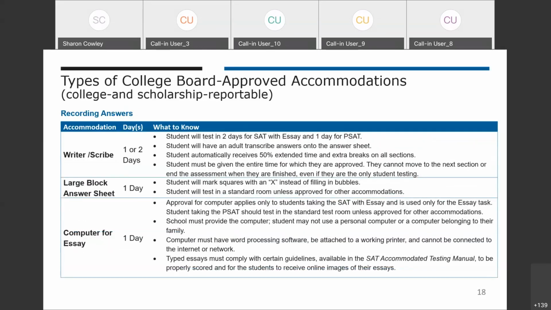For recording answers, there are a number of options depending on the student's need. The first is a writer or scribe. We also offer large block answer sheets, and for SAT, the option of using a computer for the essay. For writer or scribe, extended time is provided since the student is going to need to speak their answers to the scribe to record. If you're using the computer for essay, the computer must be a school computer. No student personal devices are allowed.